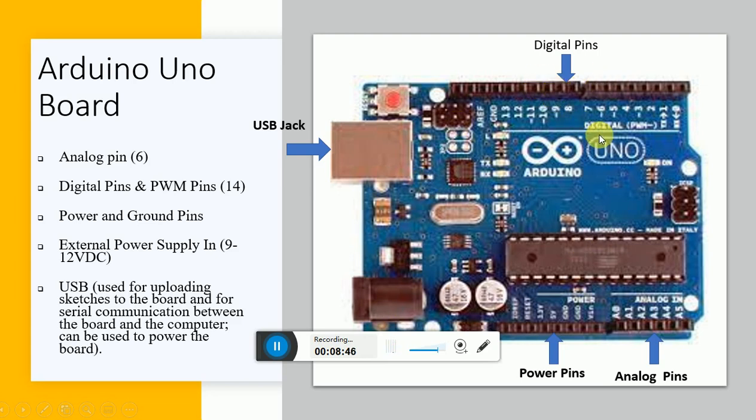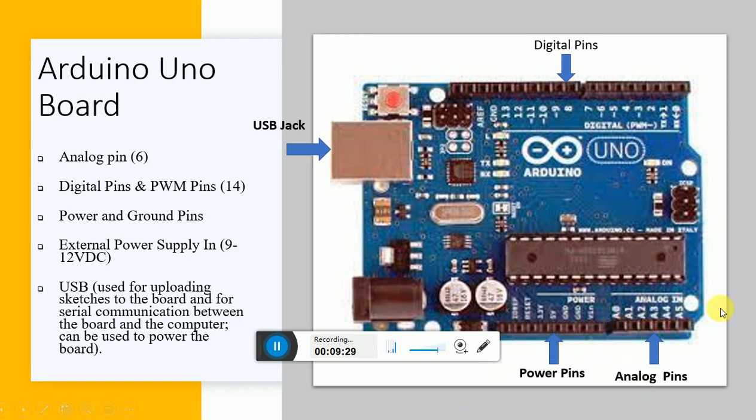Now here you can observe these are some connectors. These connectors are where you can connect the LED or switch. So if I want to connect an LED, or if I want to connect a switch, I can connect on these pins. If you observe, there are pins named as digital pins, power pins and analog pins. Power pins are pins which give you a power supply, that is 5 volt, 3.3 volt, ground pin. All these are available on the power pins. So in order to give the supply voltage and to connect the ground, we are going to use these pins.